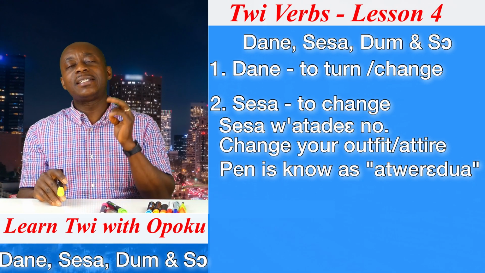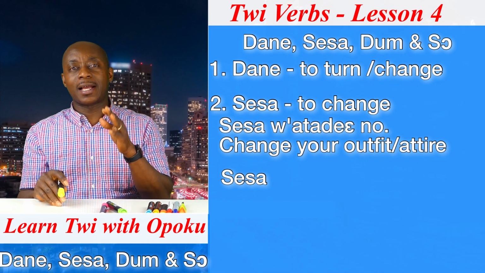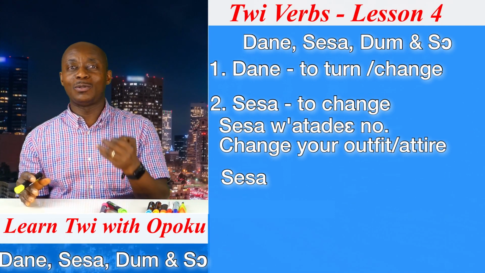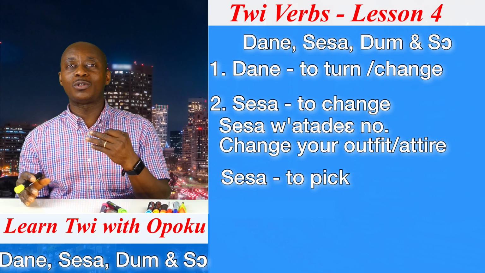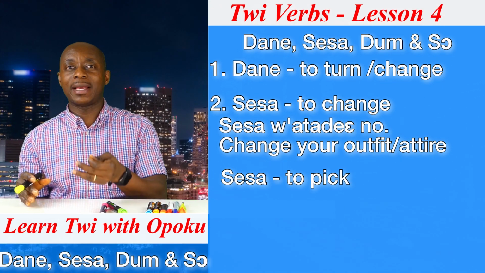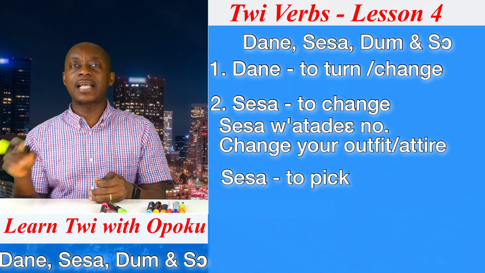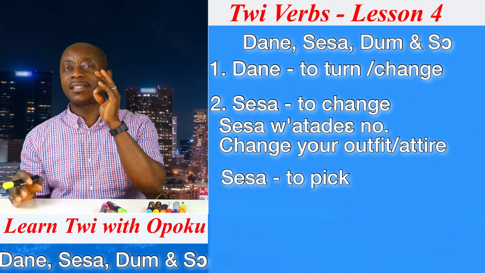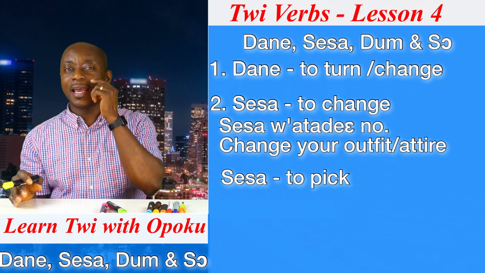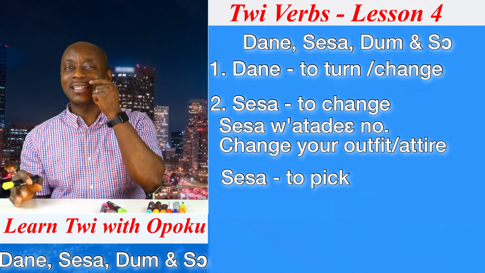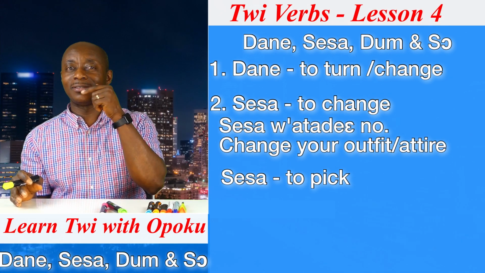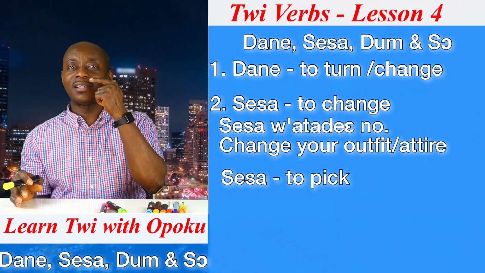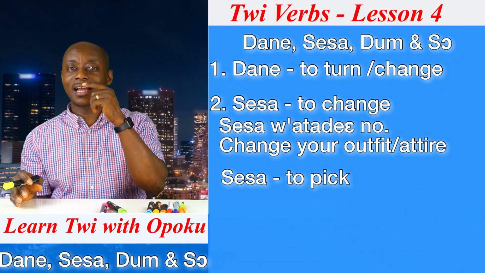Good. The same verb, Sesa. We can change the intonation and it will mean what? To pick. The first one is Sesa, which is somehow nasalized. It's a nasal sound. And that is what? Change.